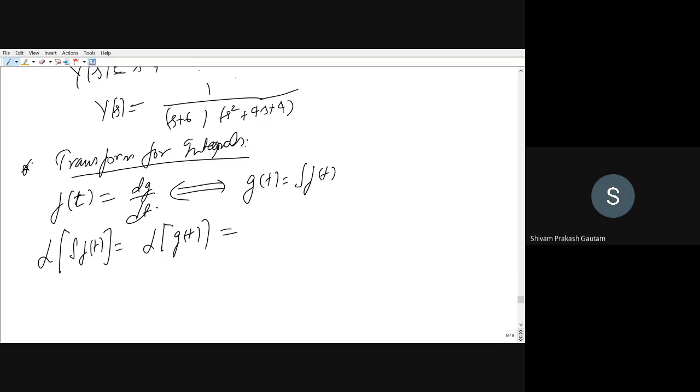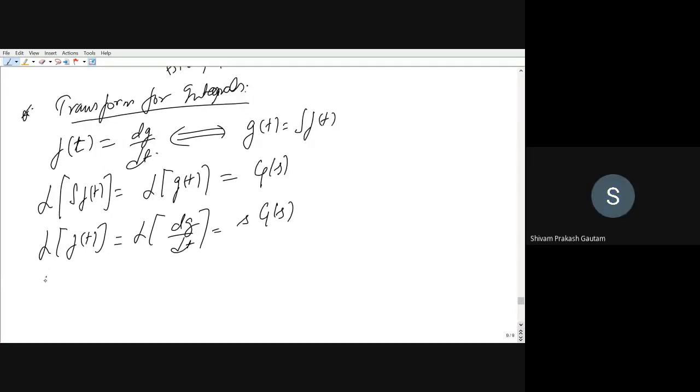And the Laplace transform of g of t we can write as G(s). Now the Laplace transform of f of t will be equal to the Laplace transform of dg by dt. And what is the Laplace transform of the derivative? s G(s). Is it right? Is it okay? Yes, sir. So what is the Laplace transform of the integral of f of t?